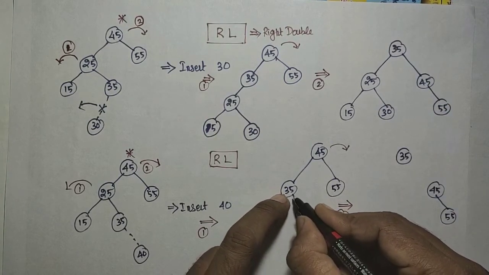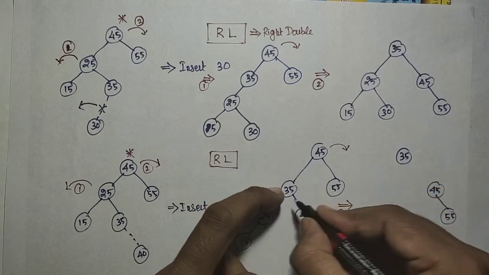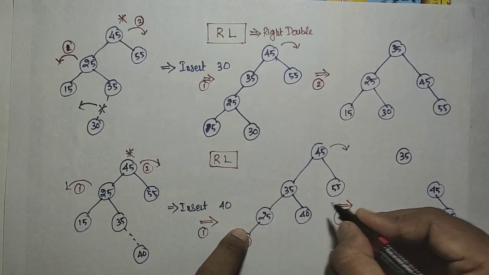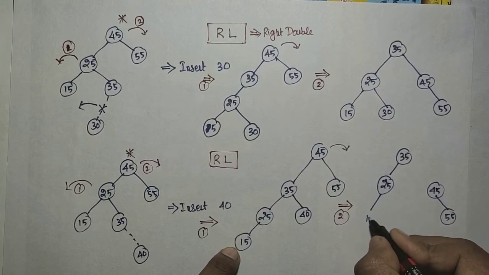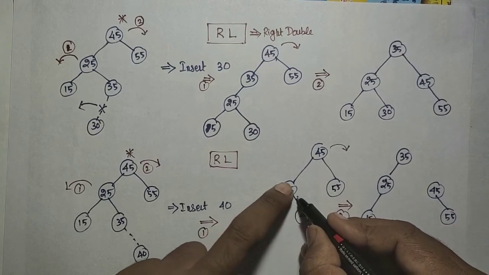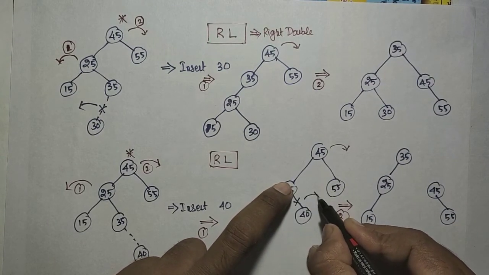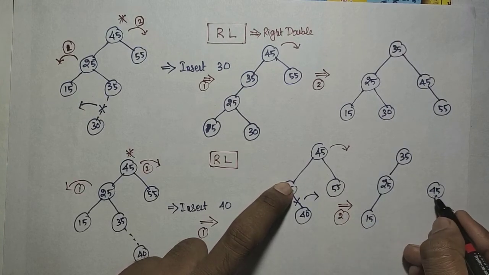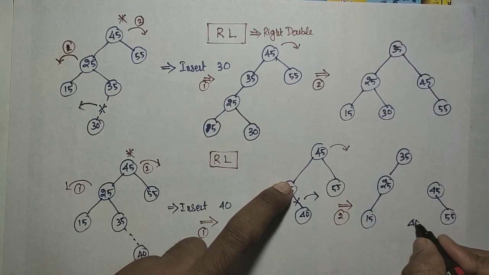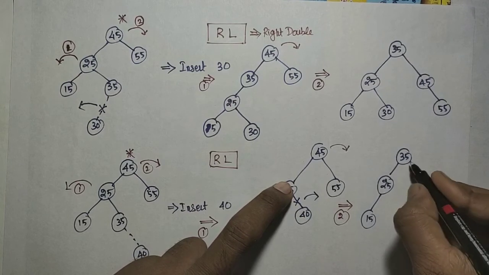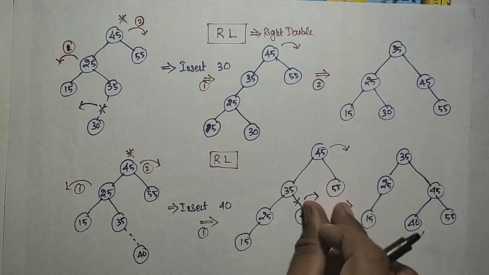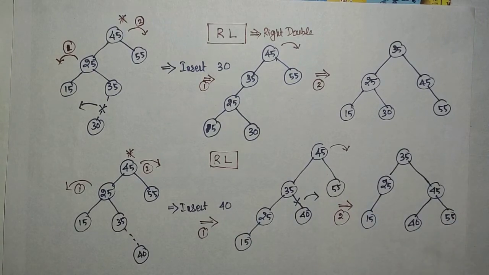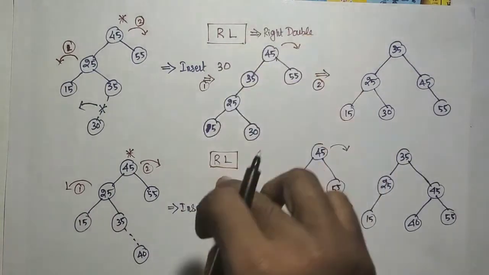Now what is happening? Since 35 is becoming root, the left of 35 will be kept as it is, that is 25 and 15, and whatever is on the right side will join this side. Okay, so here the new node is 40. So 40 will be added as the left of 45. So it will be joined like this, in the new node. Okay, that is the solution for this side. Both are the same cases.